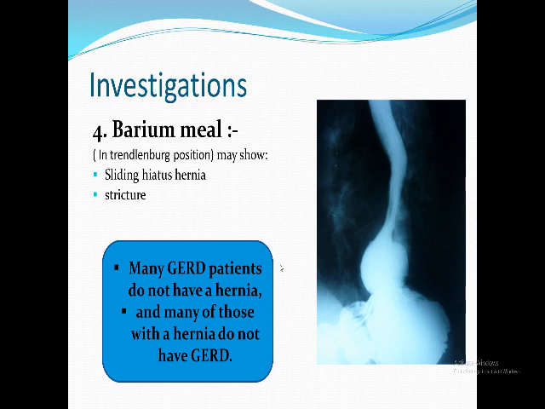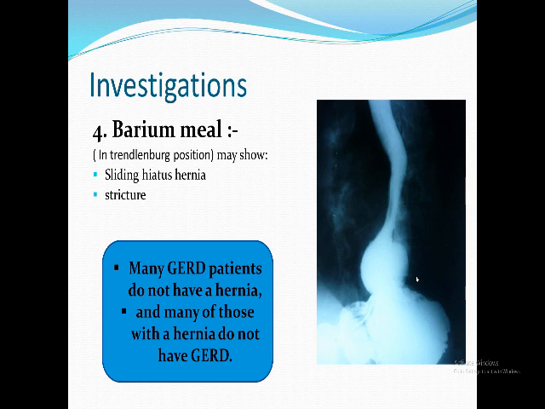And I'm studying the esophagus because here I want to diagnose that the upper part of the stomach slides and herniates through the esophageal hiatus in the diaphragm to be in the chest. So we fill the stomach with barium and put the patient in the Trendelenburg position and take a photo. We will find this finding: part of the stomach above the diaphragm here in the chest, and here is the esophagus, and here is the gastroesophageal junction. There is no longer an angle between the esophagus and stomach, and also there is no part of the esophagus intra-abdominal anymore.